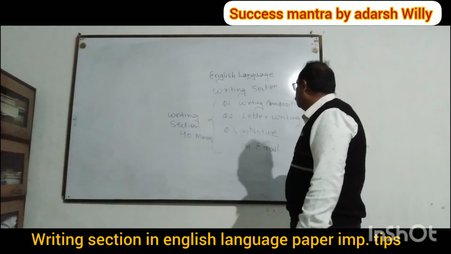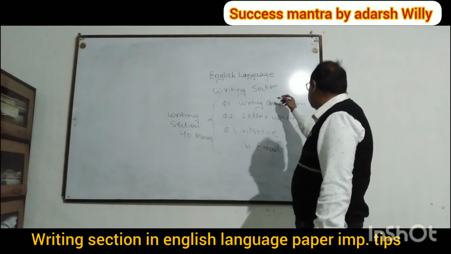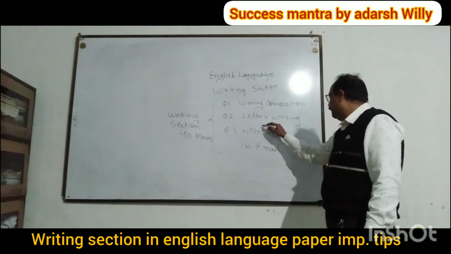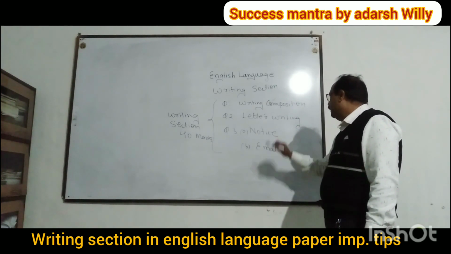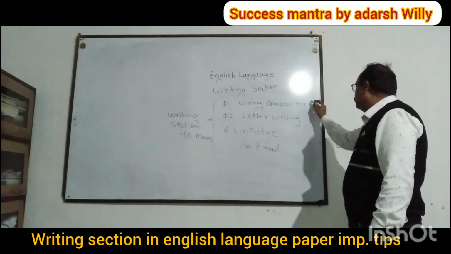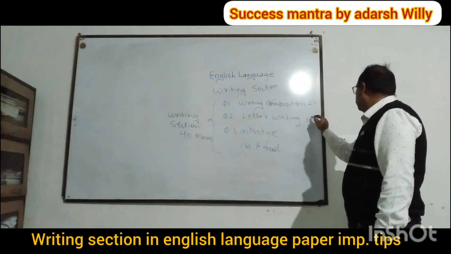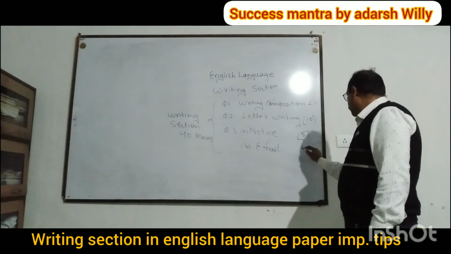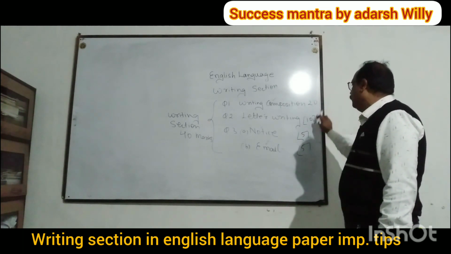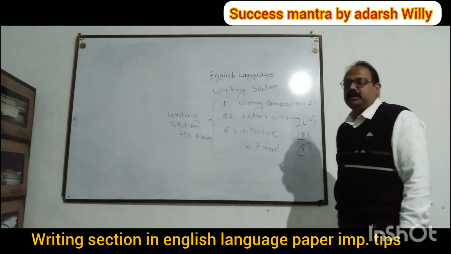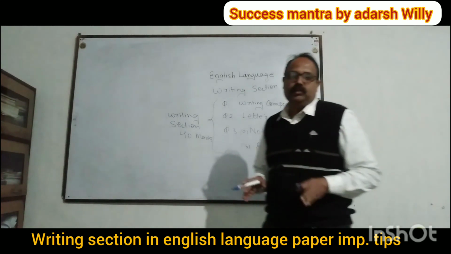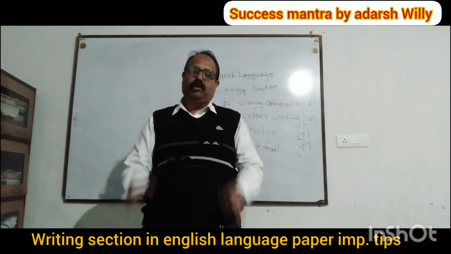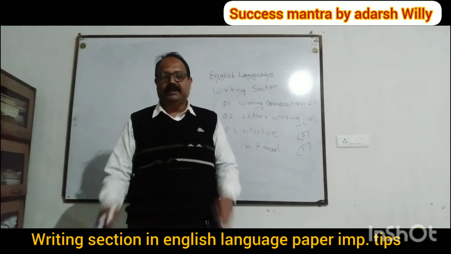So the questions we get over here are, first, writing a composition, second, writing a letter, then writing a notice and writing an email. The composition is of 20 marks, the letter is of 10 marks, and the notice and email are 5 marks each, so 20, 30 and 40 marks. So a total of 40 marks you can gain in the writing section, and that is what makes it the most important question in the English language paper.